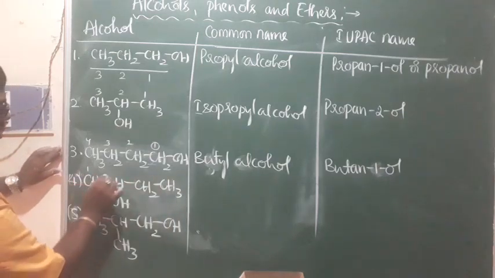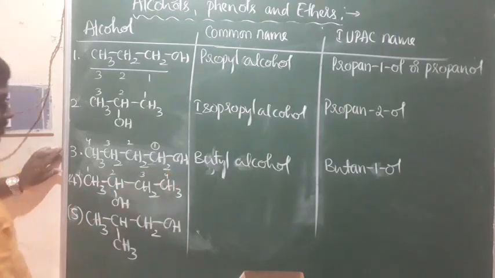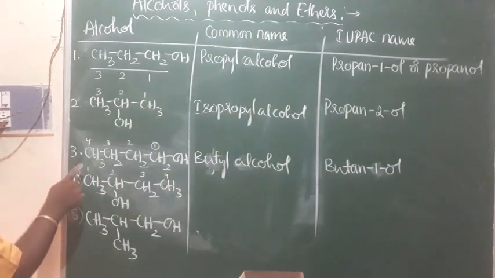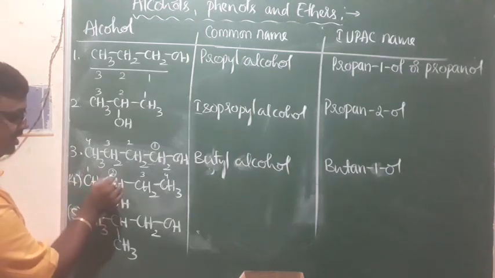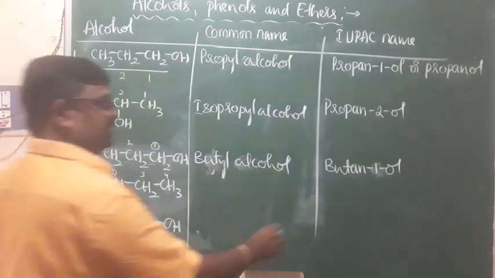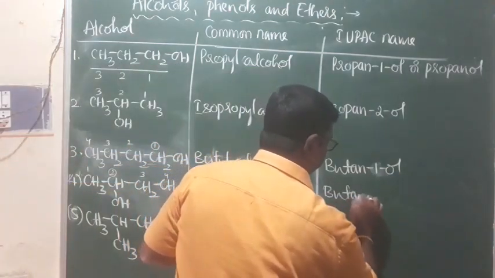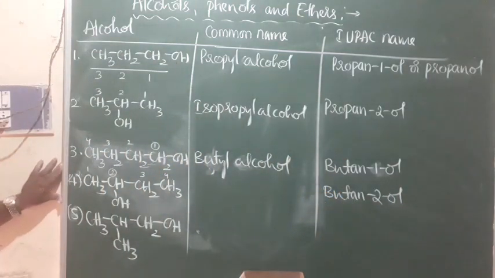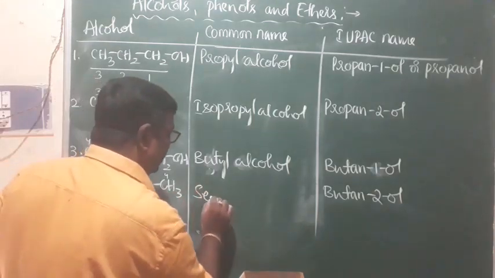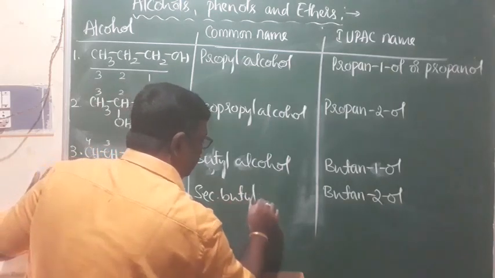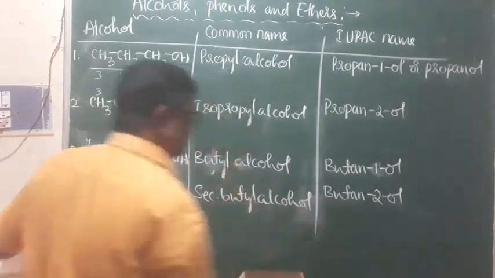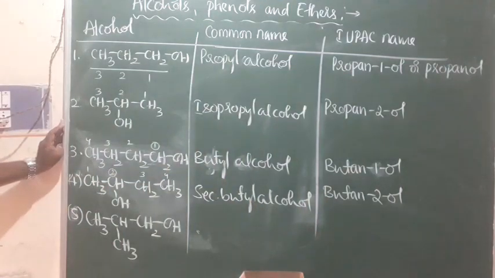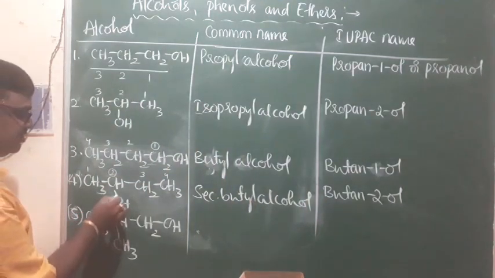This is number 1, number 2, number 3, number 4. I start numbering from this carbon because then I give the least possible number to the carbon atom carrying the functional group. Therefore, but is the root word, and it is butane-2-ol, because the OH group is in the second carbon. Its common name is secondary butyl alcohol, because the OH group is attached to the secondary carbon atom.